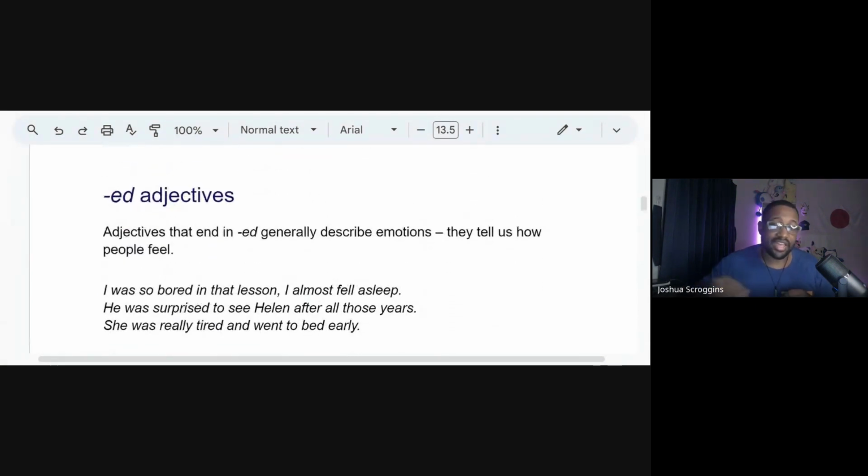So adjectives that end in ed generally describe an emotion or tell us how people feel. If we go back up to the top lady, she doesn't look interested, that ed. If she doesn't look interesting, this changes the meaning of the situation.